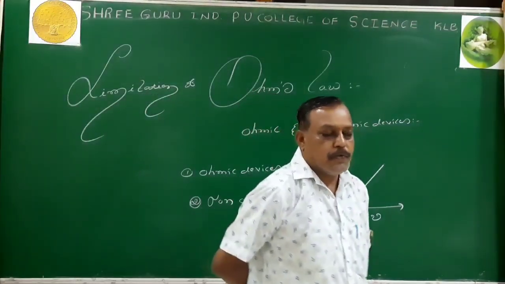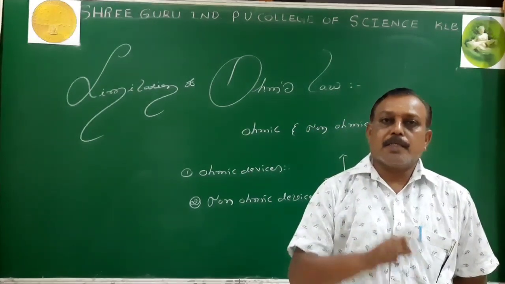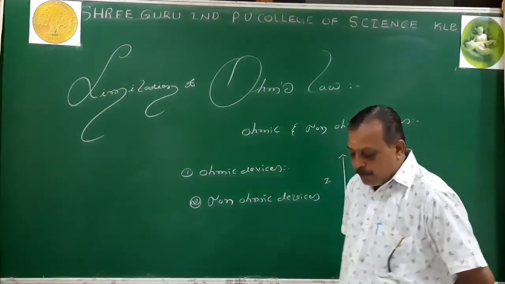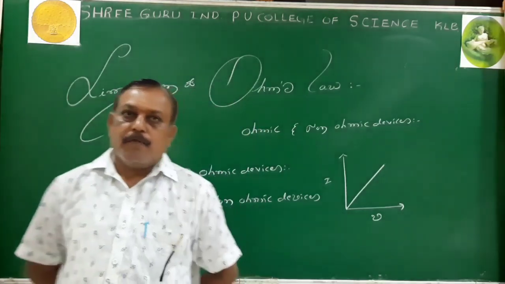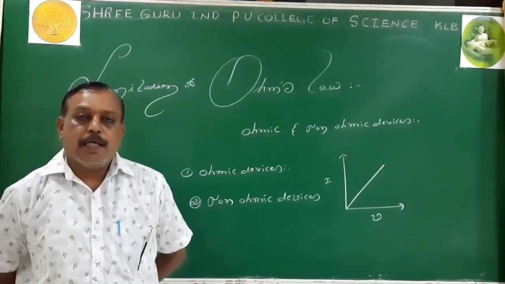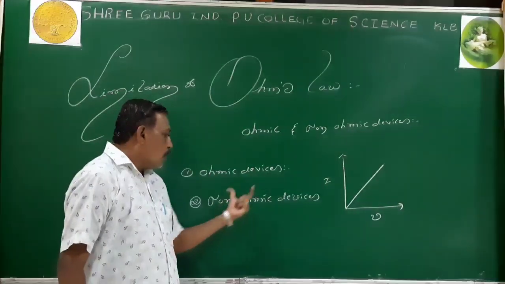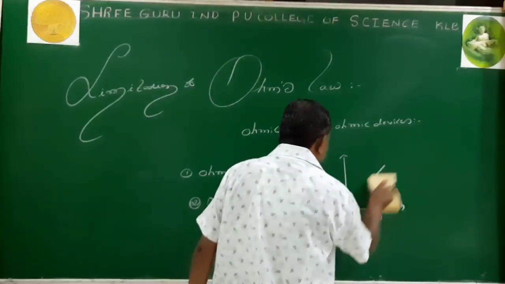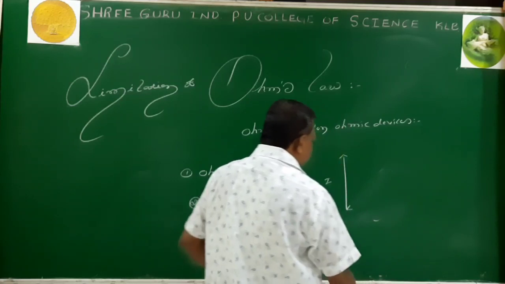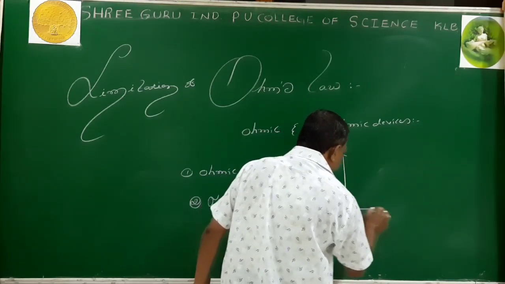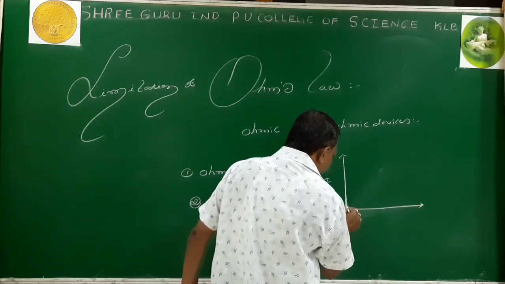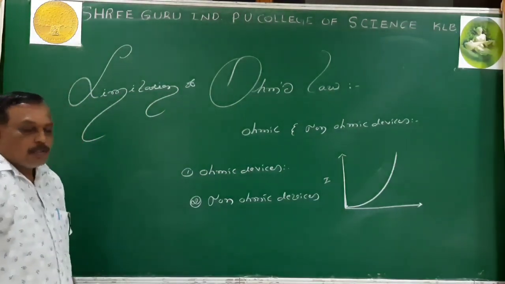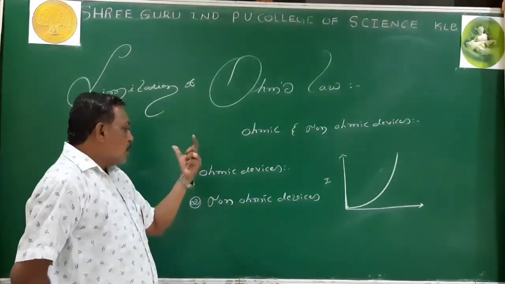Voltmeter? Don't be confused. Voltmeter belongs to ohmic devices, so what belongs to non-ohmic devices? Semiconductors belong to non-ohmic devices. Diode, transistor, etc., all these belong to non-ohmic devices. What is the nature of the graph for non-ohmic devices? When I plot current versus voltage, taking the example of semiconductors with negative temperature coefficient, they are non-ohmic devices. The nature of the graph is not a straight line, that is, a curve. Now this is about non-ohmic devices. So let me glance once again.